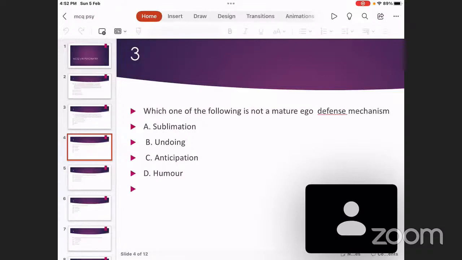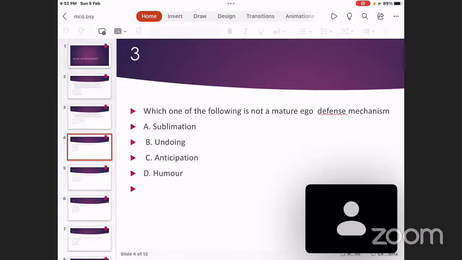Mature ego defense mechanisms are those mechanisms which help a person to survive positively, while immature, neurotic, and psychotic mechanisms often create problems in life. Some of those defense mechanisms can be the basis of even psychiatric illnesses. But mature defense mechanisms help a person survive. This concept of ego defense mechanisms was introduced by Anna Freud, who is the daughter of Sigmund Freud.